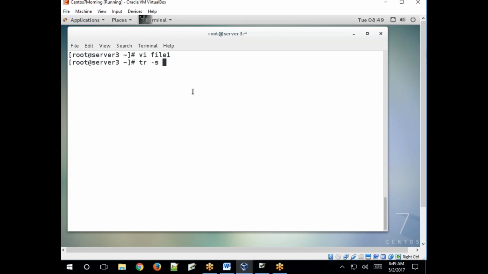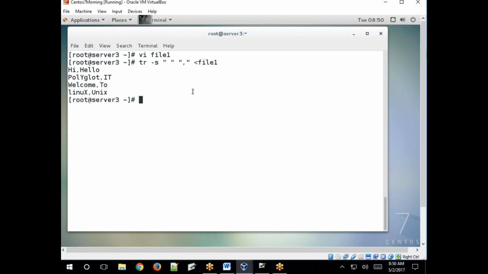Then how to specify spaces? If you specify this, that is no spaces. This is a space. Then what is the file name? file1. See, instead of spaces, replace it with comma. Like this. You can squeeze and replace with it.